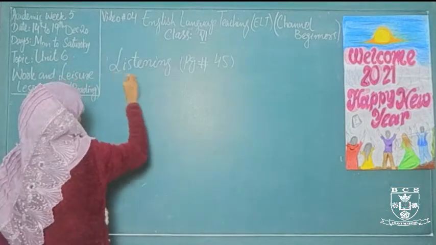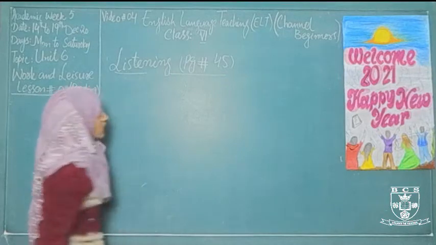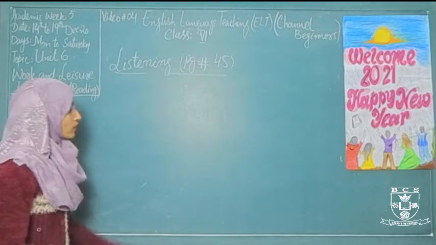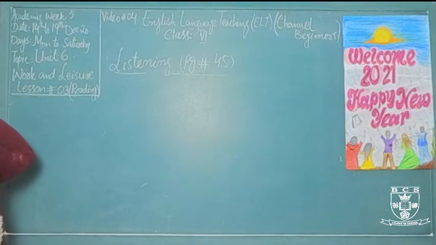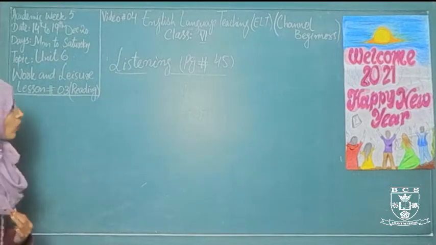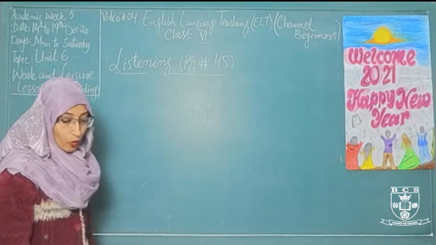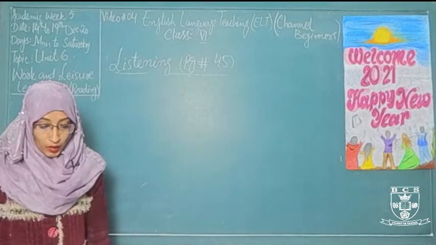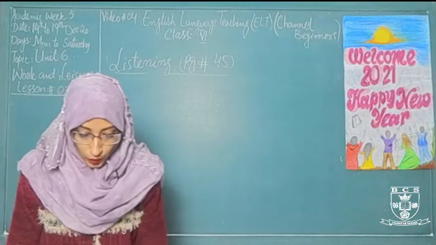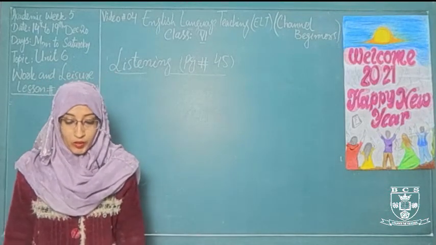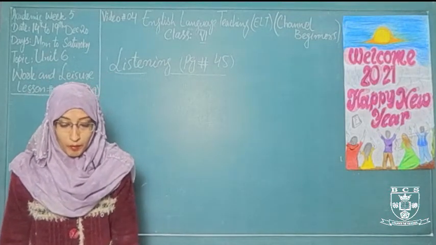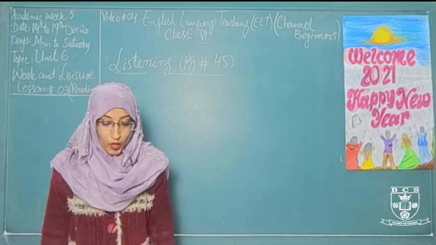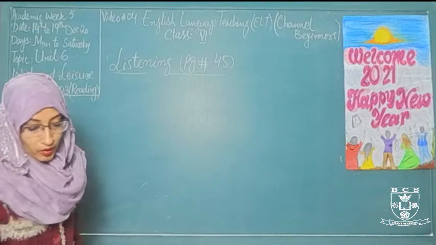Now the question is, why do we do the listening activity? If you listen carefully, it will help you speak English very well. So we do the listening activity for improving your listening and your speaking. Now there is a listening task on page number 45. You just have to listen to a conversation between 3 people and match their free time activities. What do they do in their free time? The first is Beatrice, 30.